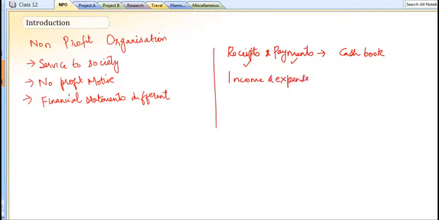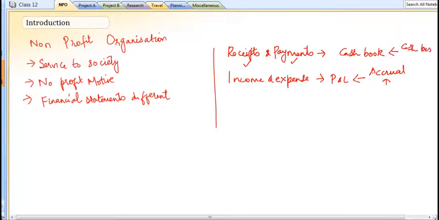This income and expenditure is something like a P&L, because in this we account for income and expense both based on the accrual concept, whereas the cash book is accounted on a cash basis of accounting.